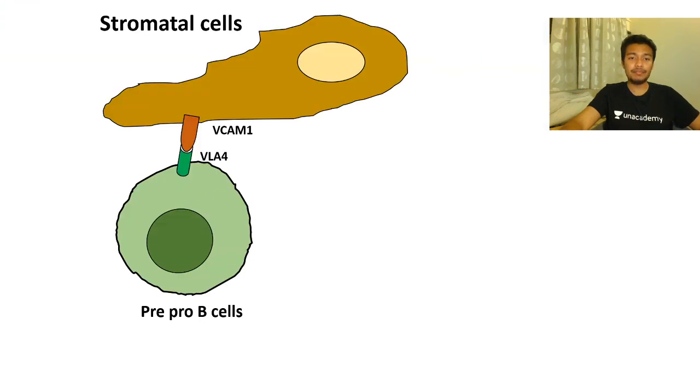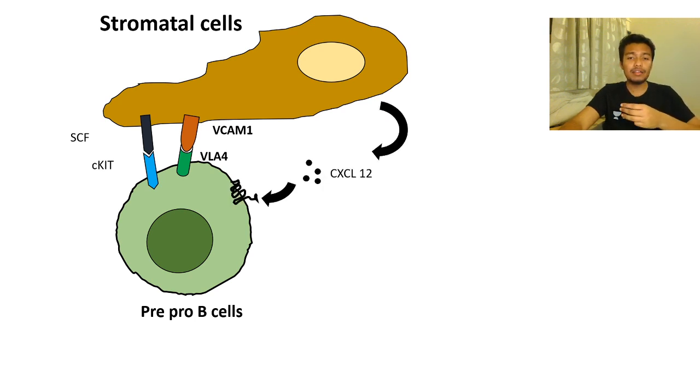Next stage, what happens? There are other interactions like the c-KIT and SCF interaction. So one interaction leads to another interaction. This is a common theme. Now, the stromal cell also secretes several chemokines, in this case CXCL12, that help the pre-pro B cell to mature. How? The B cell has to create its B cell receptor, right? The B cell receptor is an antibody, a membrane-bound IgM.